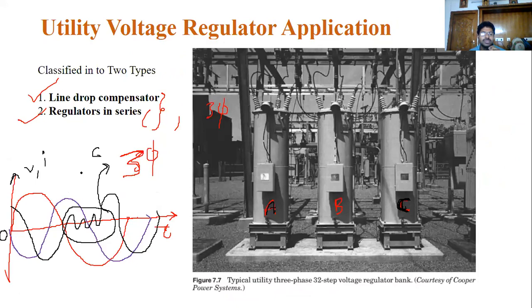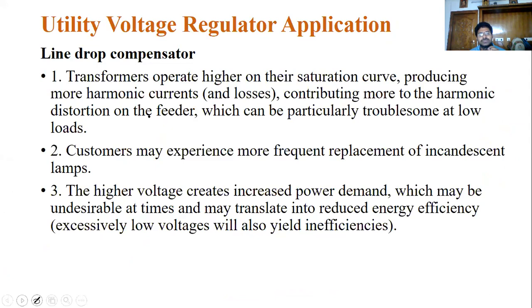Now we are moving to the line drop compensator. What is a line drop compensator? Why do we require line drop compensators? First of all, suppose you are operating a transformer, a high voltage transformer. What will happen? When the transformer is operated at higher voltages.